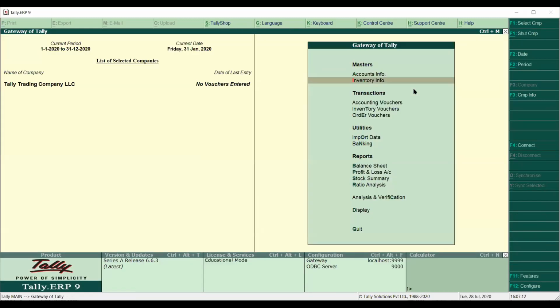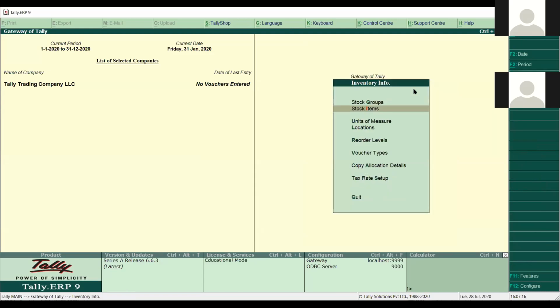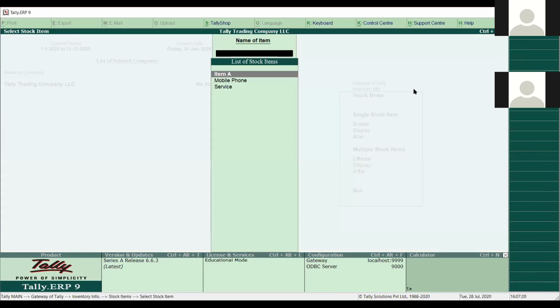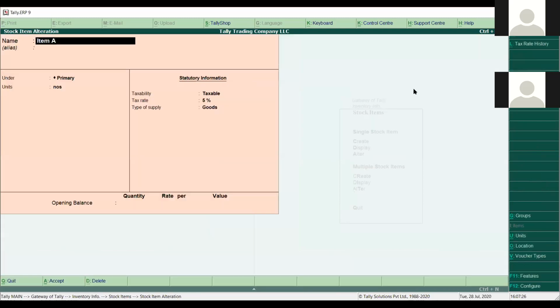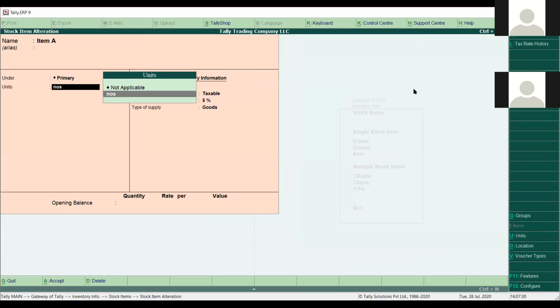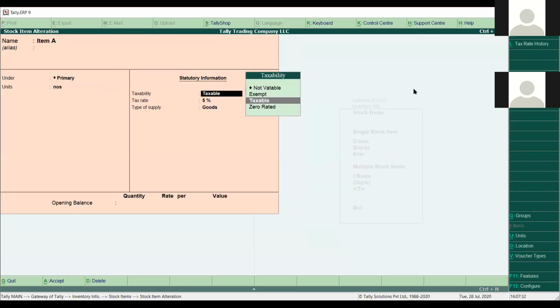I have created a few items in my inventory. Inventory information, go to stock item. Then if I click on display or alter, I can see I have 3 items: item A, mobile phone, and service. If you click on item A, the item information comes here. The name is item A. It's under the primary group. The unit is numbers. The tax rate is taxable 5%, and the type of supply is goods. I have not mentioned any quantity, so I have a zero balance here.